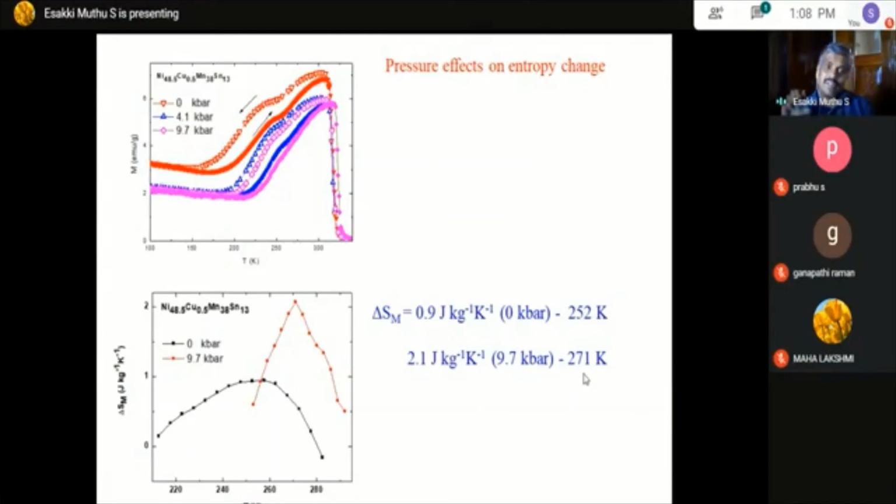Whenever you take nickel Mn tin or gallium or indium based any kind of Heusler material, usually when you apply a pressure, the temperature might get shifted. But here what we observed is that the temperature also shifted, and also the delta Sm value gets increased. So the pressure, the hydrostatic pressure, influences more hybridization in order to enhance the ferromagnetic nature of the materials.